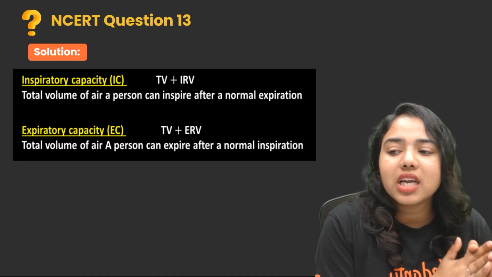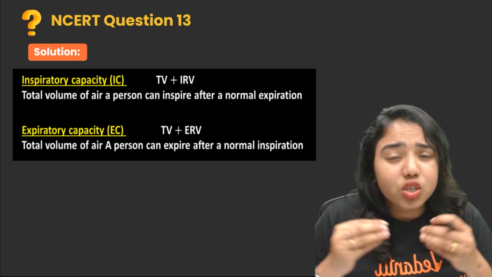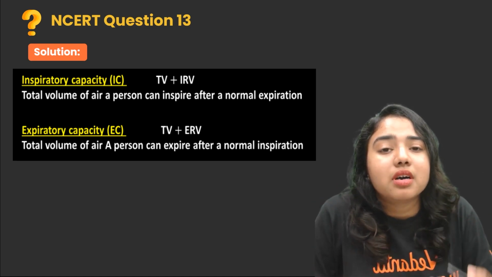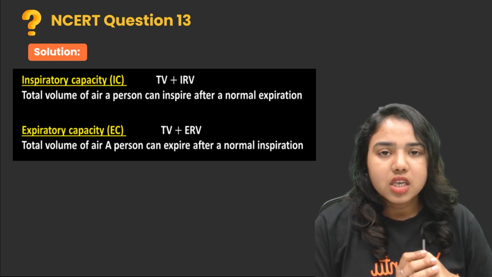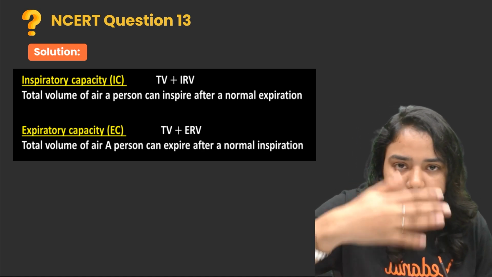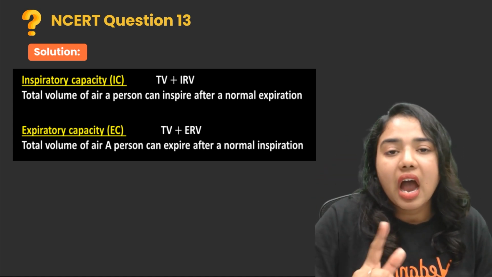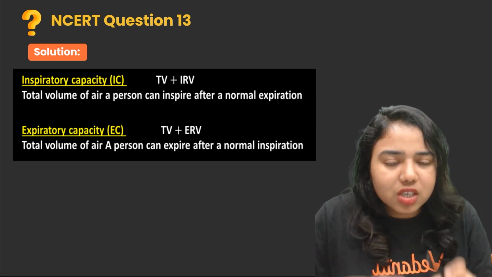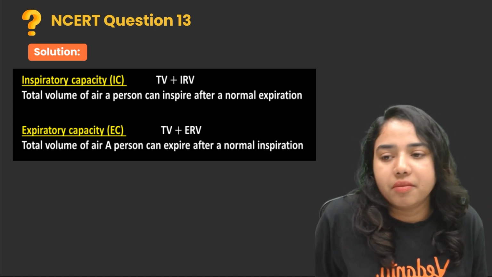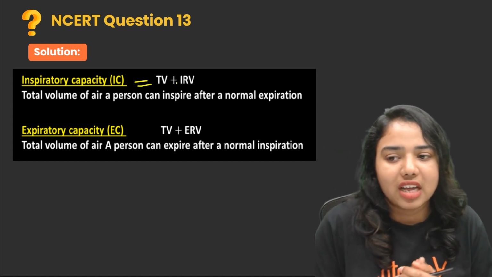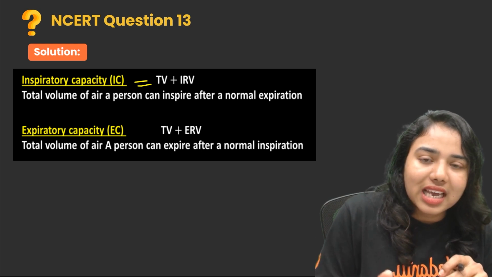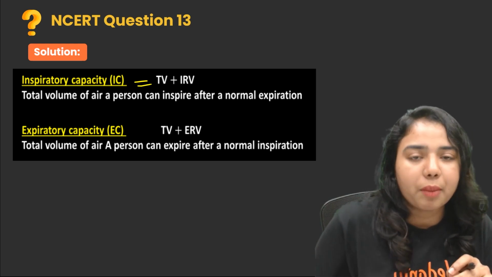So what is inspiratory capacity? It is the total volume of air a person can inspire after a normal expiration. So normally you have breathed out, right? You have released air out. After that, what is the total volume of air you can breathe in? That is inspiratory capacity. So IC is equal to TV plus IRV. That means tidal volume plus inspiratory reserve volume gives inspiratory capacity.